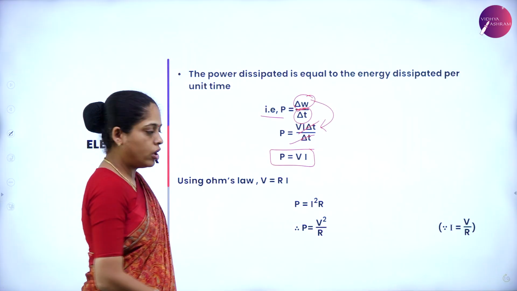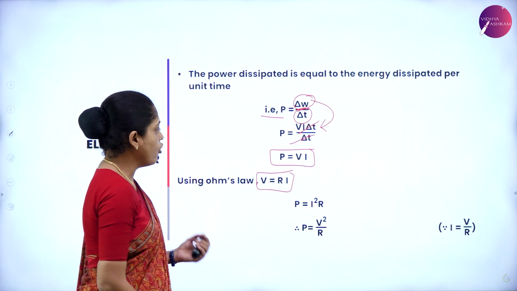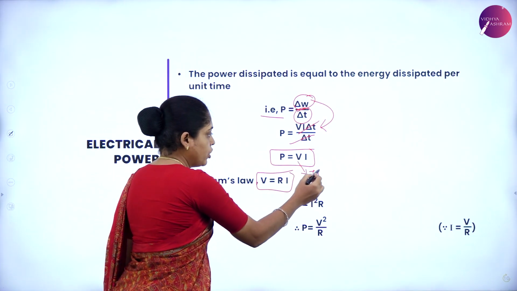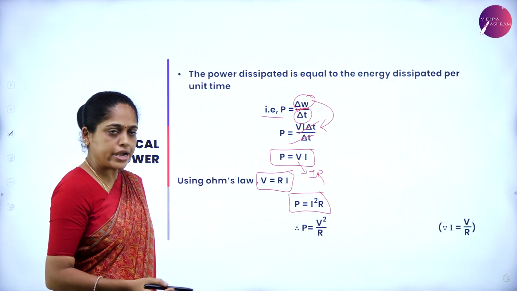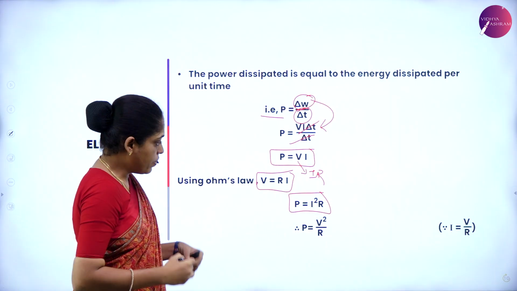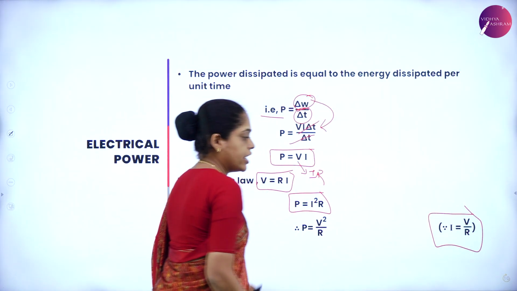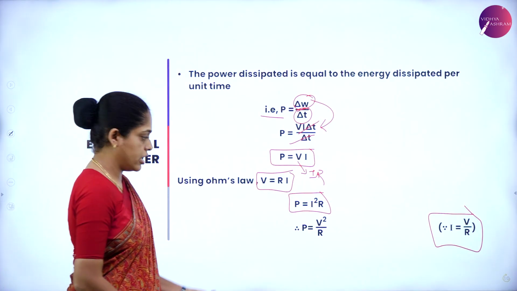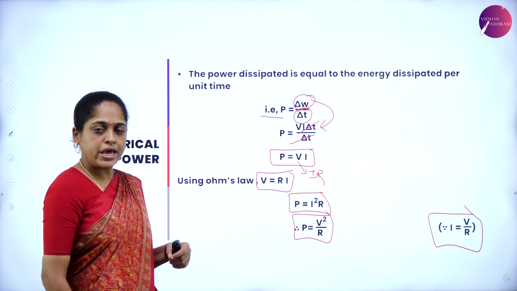Using Ohm's law, V is equal to IR, let us substitute for V. In the place of V, I substitute IR, then the power expression in terms of current and resistance is I square R. Now in the place of I, if I substitute V by R, then I get the power expression in terms of voltage and resistance, which is P is equal to V square by R.